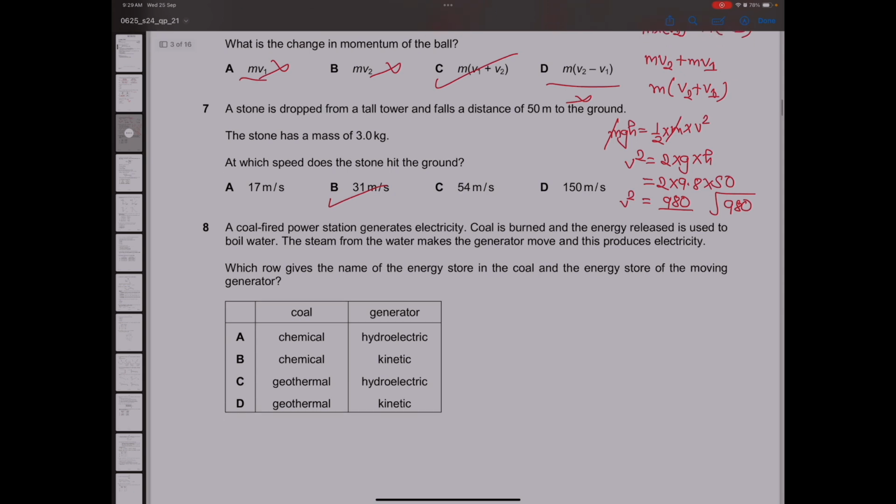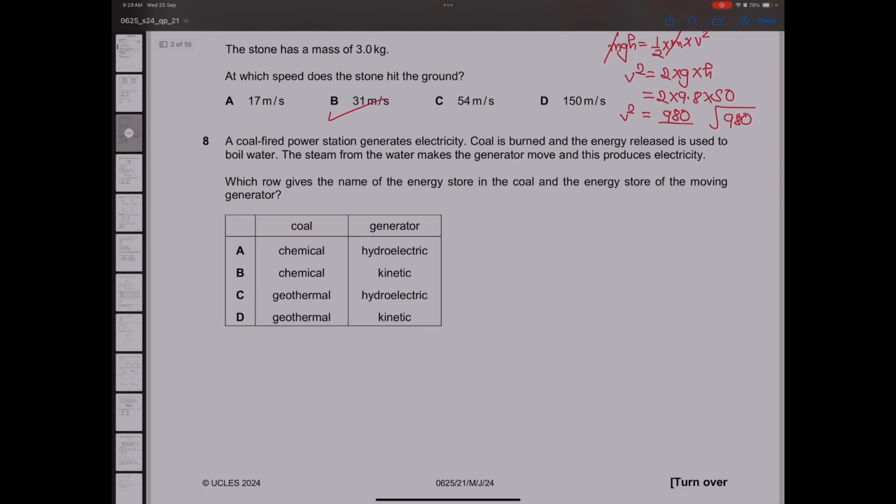Next question. There is a coal fired power generation station. It is generating electricity. Coal is burned and the energy released is used to boil water. The steam from the water makes the generator move. So the generator is moving. There must be kinetic energy. And coal is a chemical, it must have chemical energy.